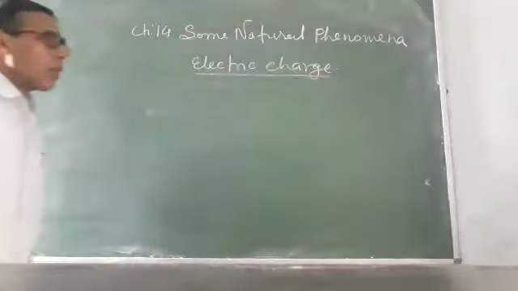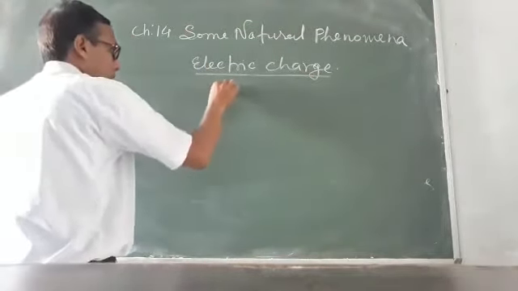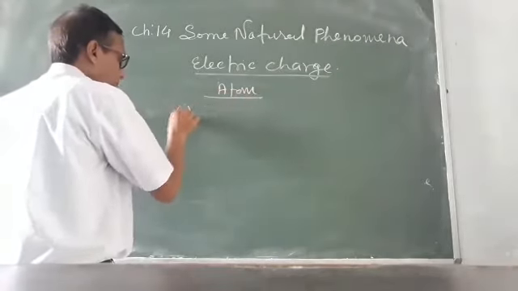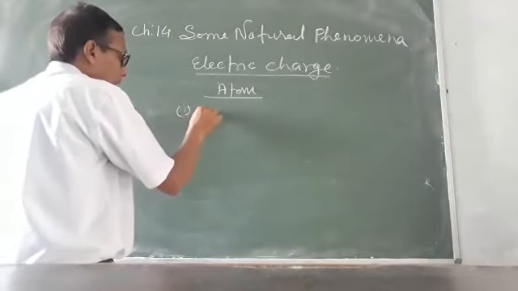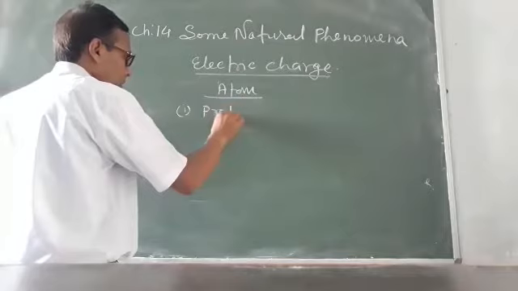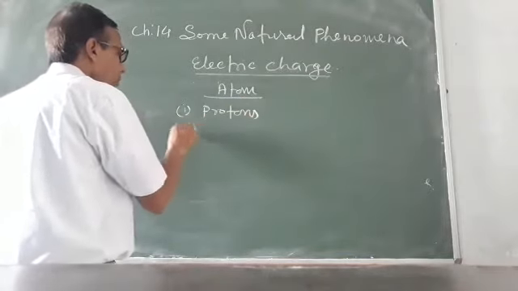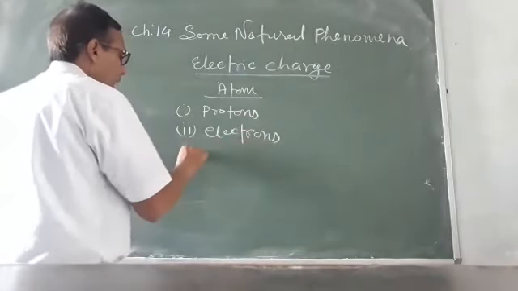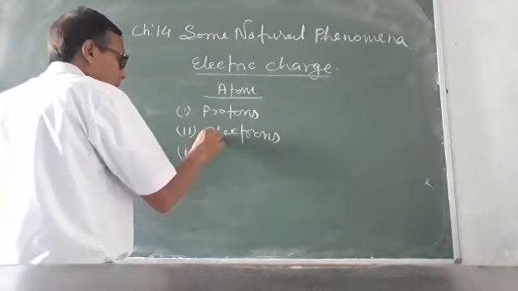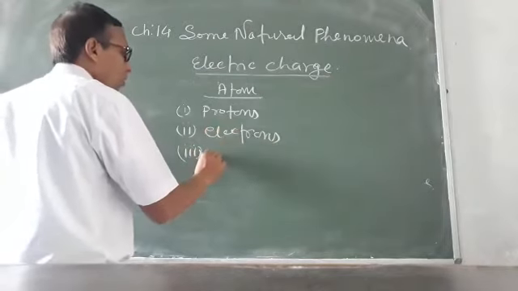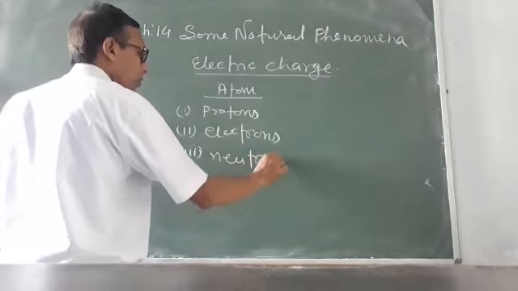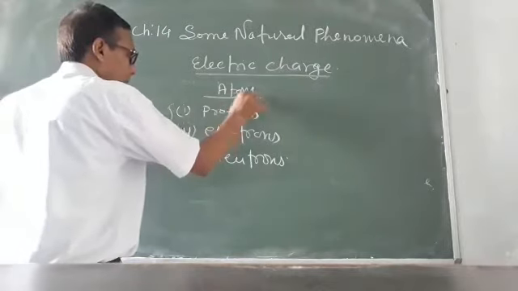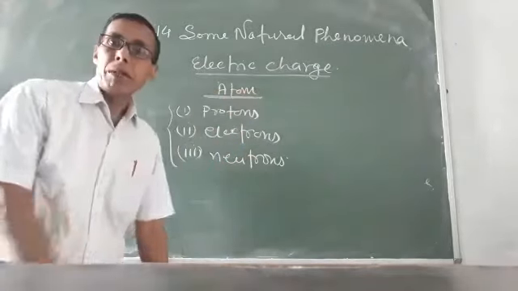All of you know the matter consists of atoms. An atom consists of three fundamental particles: positively charged particles, protons; negatively charged particles, electrons; and the neutral particle which has neither positive nor negative charge, called neutrons. So there are three fundamental particles in the atom.